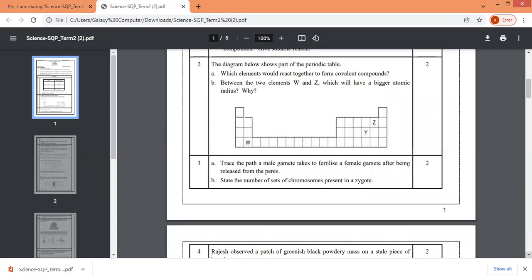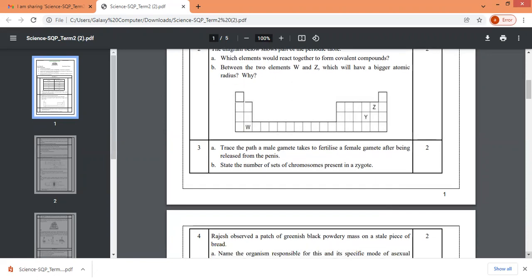Next, we come to biology, the third question, and this is related to the reproduction chapter. Okay. As you see, again, A and B questions. Here, in all the questions, it is A and B subparts, and each will contain 1 mark. 2 marks are there. Next, we go to the fourth question.